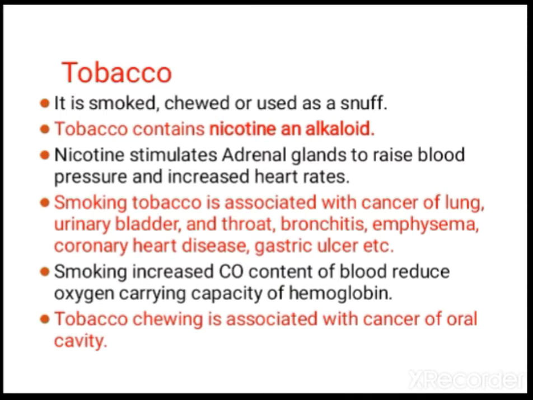Emphysema is related to cigarette smoking. Then coronary heart disease and gastric ulcer. Smoking increases CO, carbon monoxide, content of blood and reduces the oxygen carrying capacity of hemoglobin. Tobacco chewing is associated with cancer of the oral cavity.